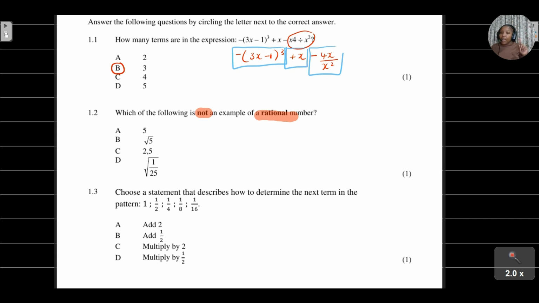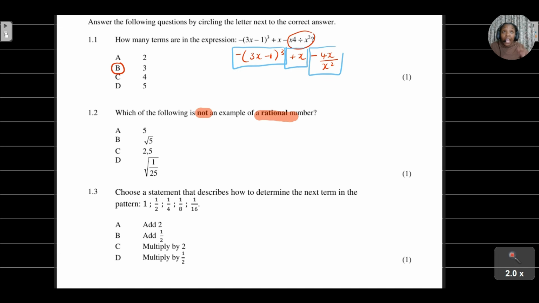Okay, but now if I want to identify a number that is not a rational number, that means it's a number that if I put into my calculator, it's not going to give me decimals that recur. It's a number that is probably going to give me values that are non-repetitive.